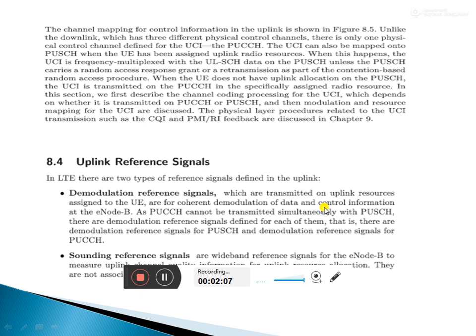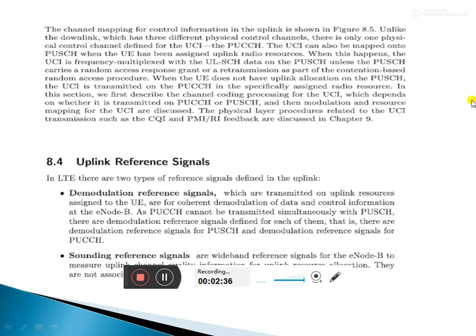PUCCH means physical uplink control channel, and the other one is PUSCH. These cannot be transmitted simultaneously.